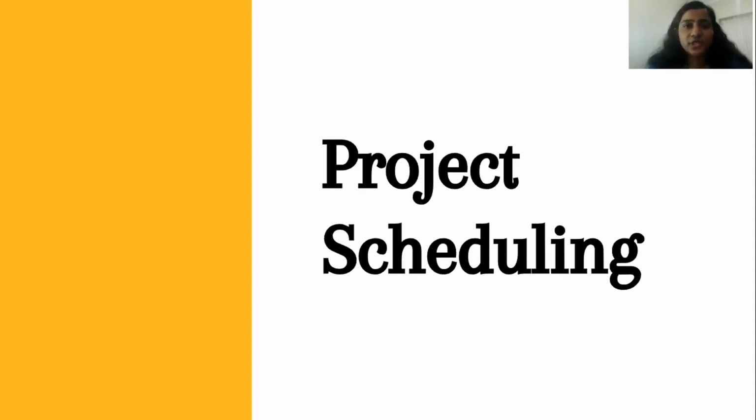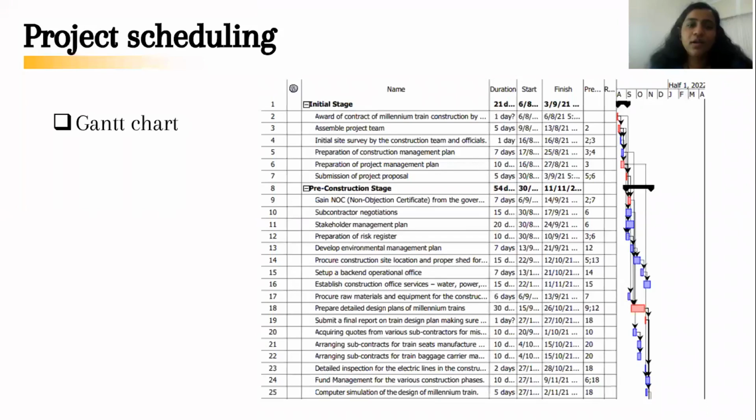The next one is project scheduling. Scheduling is a process of identifying and preparing the sequence of tasks involved in a project so that proper inspection and continuity of work can be ensured. The Gantt chart is an important part of scheduling. It is a detailed representation of the schedule, including the required time period for each stage, and elucidates the relationship